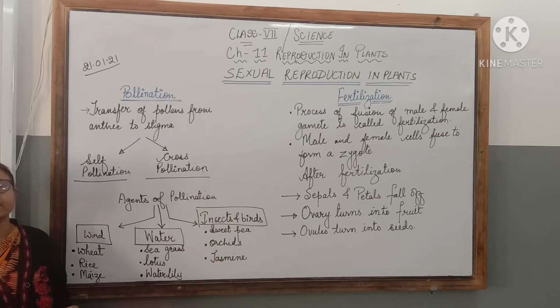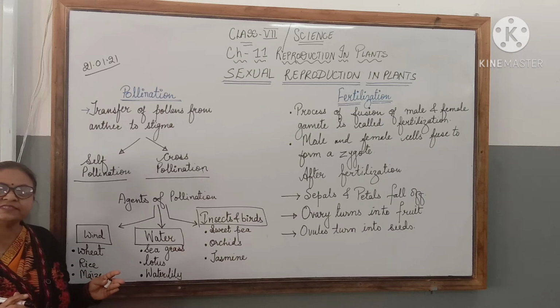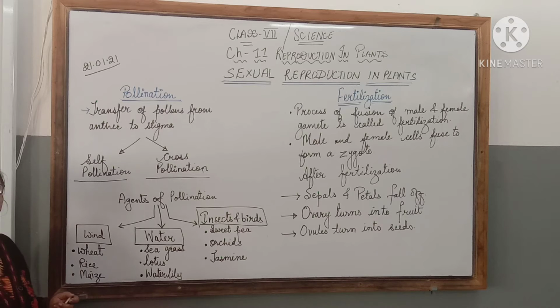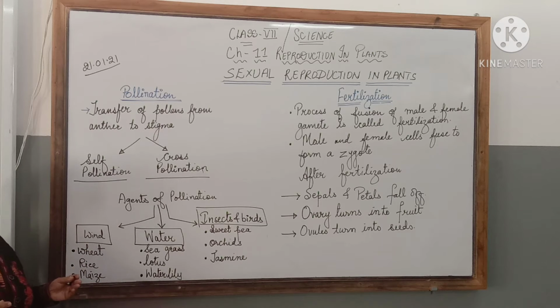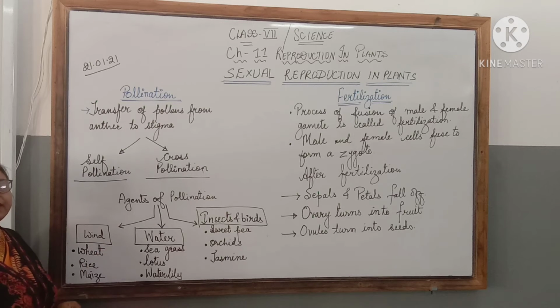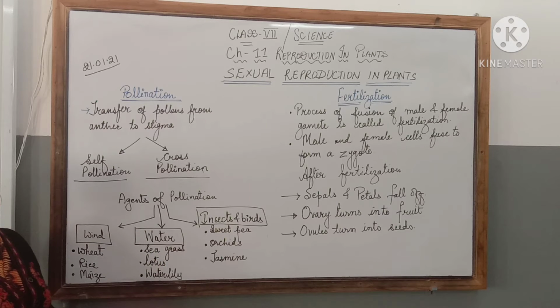This occurs in the flowers which do not have colored petals or nectar in them. These flowers are usually dry, small and lightweight. Their stamens are hanging outside, and as they mature, the pollen grains come out of the bursting anther and travel with the help of wind to the nearby plants. This is very common in grass, wheat, rice, maize and such other plants.